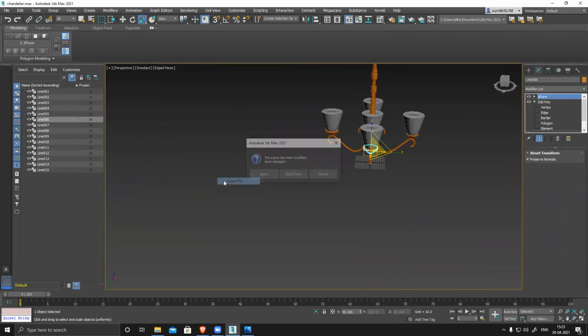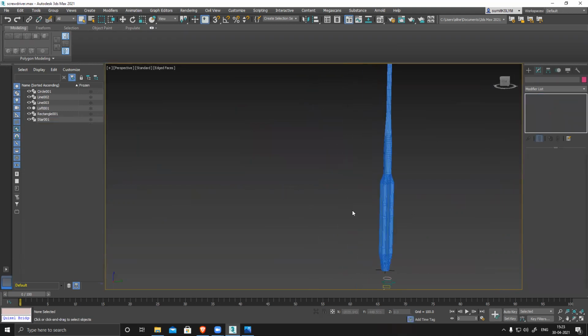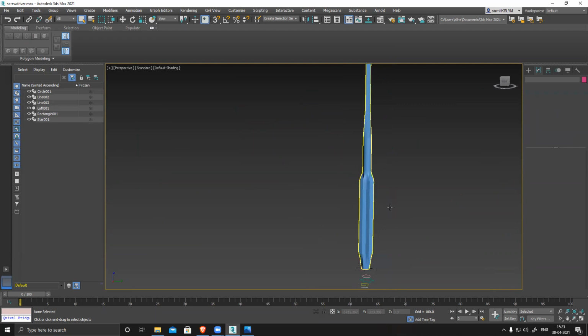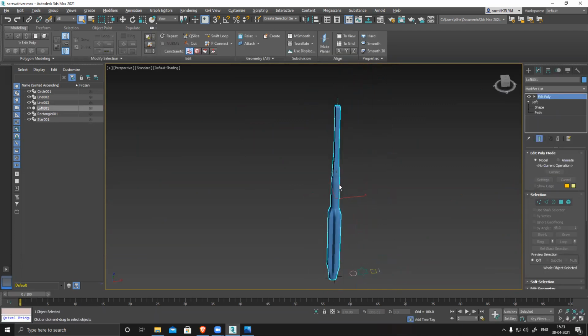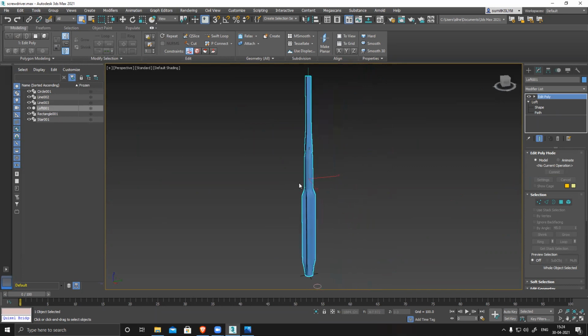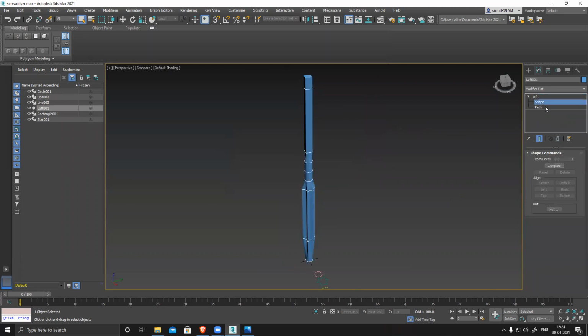And the screwdriver. Okay, let's see. This one is also mine. But actually, what happened was that for the loft option, the shape was not working. So I had to go to edit poly and do it every time, separate things. My shape was not working, I don't know why. It's the shape option. Okay, let's see.